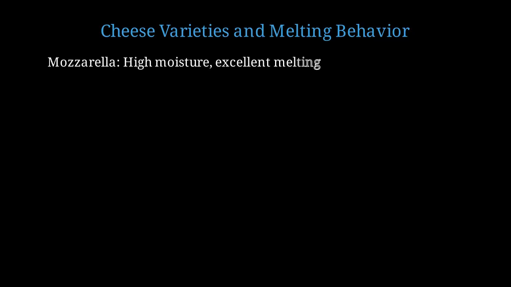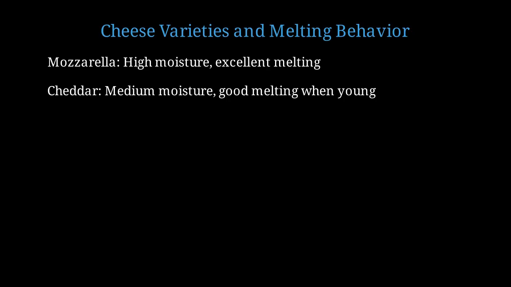Different cheese varieties behave very differently when melted. Let's compare a few. Mozzarella has high moisture content, around 50 to 60%. It melts beautifully with good stretch. Young cheddar with 35 to 40% moisture melts well. Aged cheddar is drier and more acidic, so it melts less smoothly.